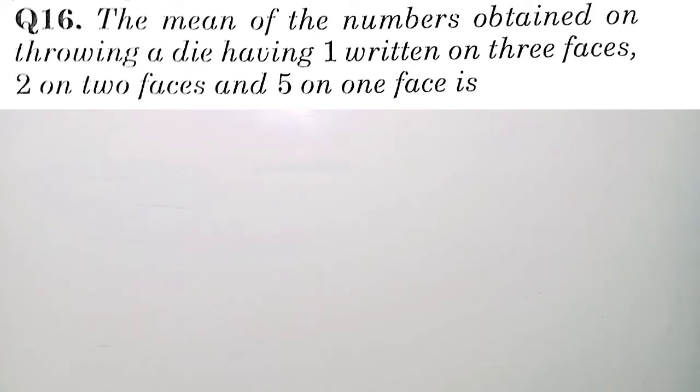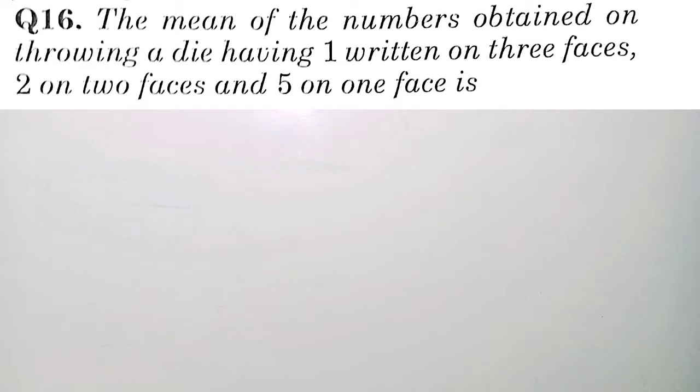Next question, the mean of the number obtained on throwing a die having 1 written on 3 faces, 2 on 2 faces and 5 on 1 face. Right students? So from this question, first of all we will obtain the probability distribution. So first of all you will have to read the questions twice. The mean of the numbers obtained on throwing a die having 1 written on 3 faces, 2 on 2 faces and 5 on 1 face.